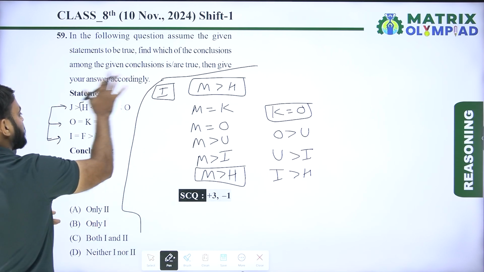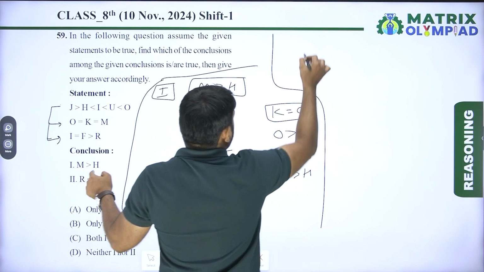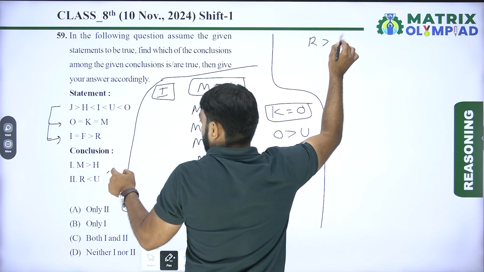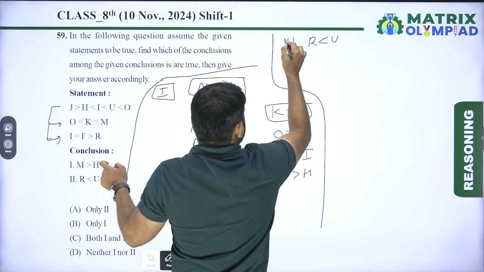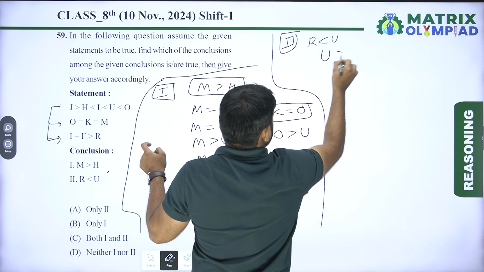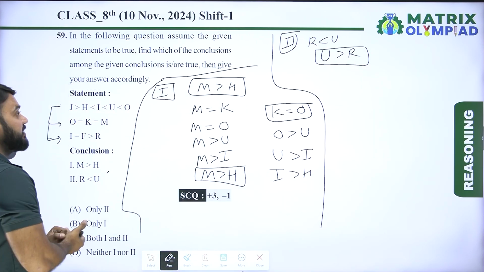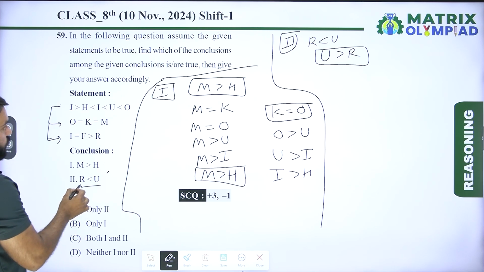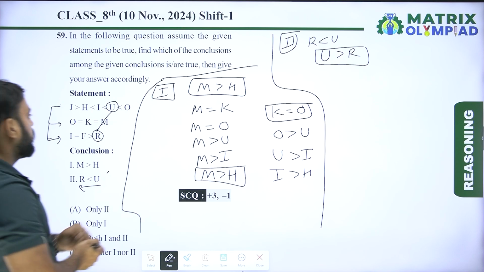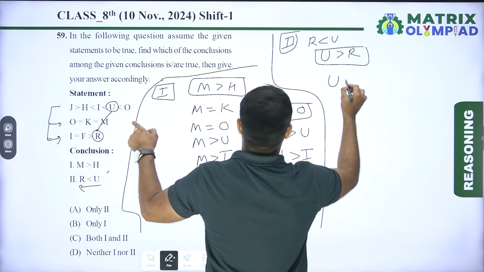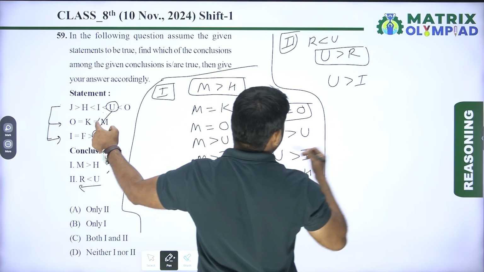Now check conclusion second. According to conclusion second, R is less than U. Or you can say U is greater than R. Or you can say R is less than U. So move U to R. So U is greater than I.